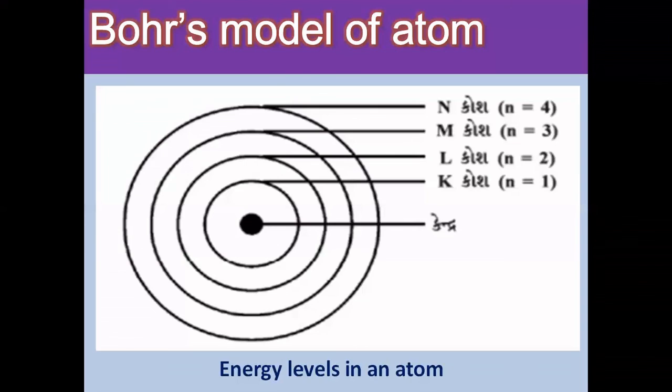So this is all we have discussed about the structure of the atom, and the models given by different scientists. Bohr's model is universally accepted till date. It might change if any new innovation occurs in the future. I hope you have understood what kind of structure the atom has according to these three different models. The first model was given by Thomson. Then we saw the Rutherford model. But some drawbacks are there in the Rutherford model, which were corrected by the Bohr model, and this is universally accepted. I hope you have understood.